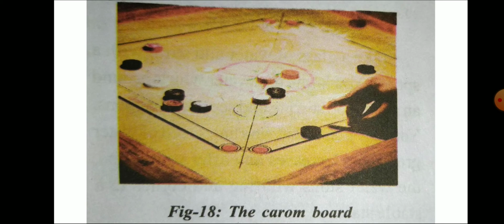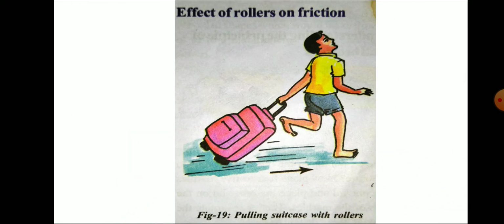Next example is pulling a suitcase with rollers. Usually, even if you pull a suitcase without wheels, it is very difficult to drag it. One thing is the suitcase gets spoiled, and the second thing is it is difficult to drag.